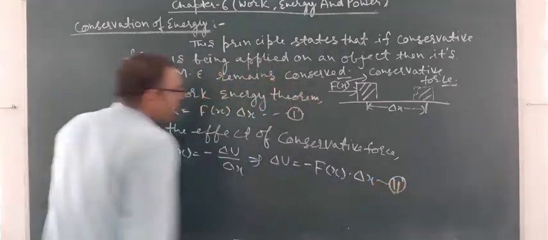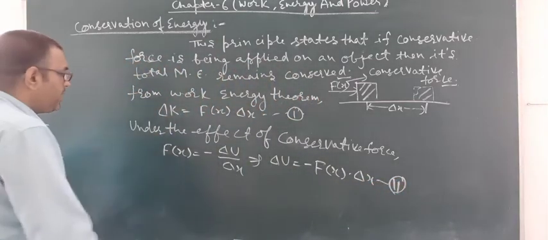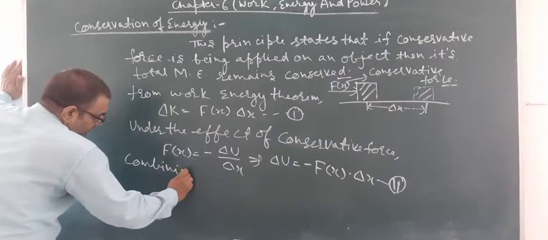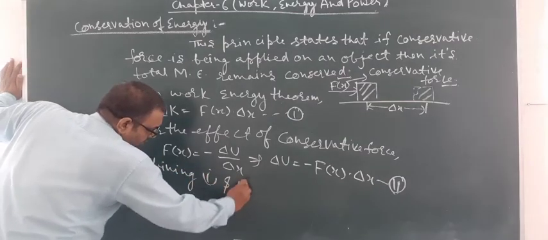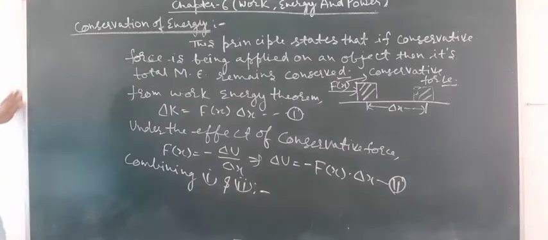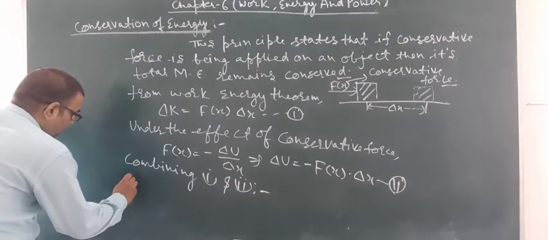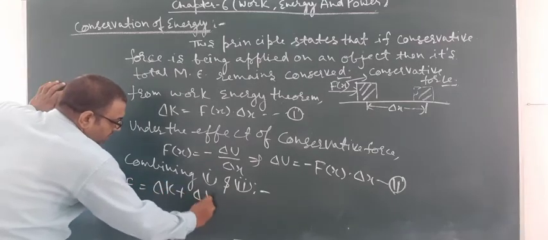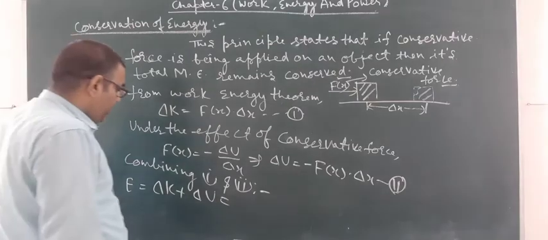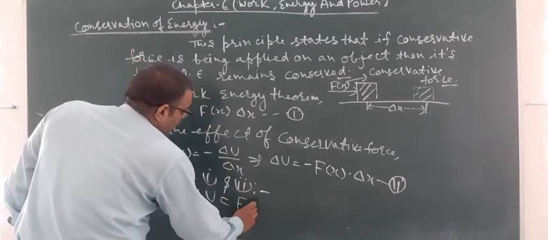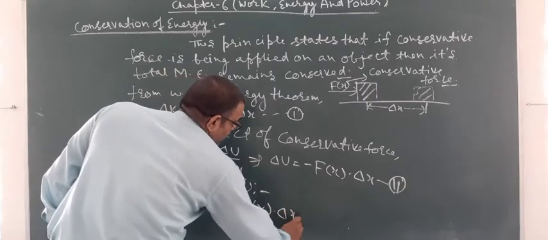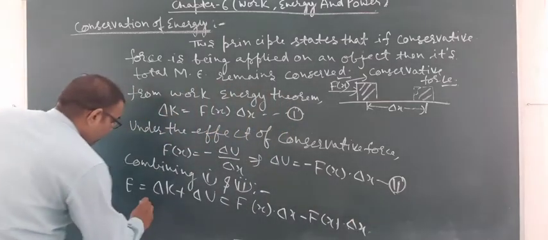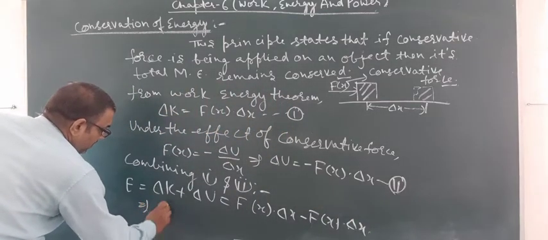This is equation 2. Combining equations 1 and 2, the total energy E is equal to change in potential energy plus change in kinetic energy, which is Fx delta x minus Fx into delta x, so the total energy change is equal to 0.